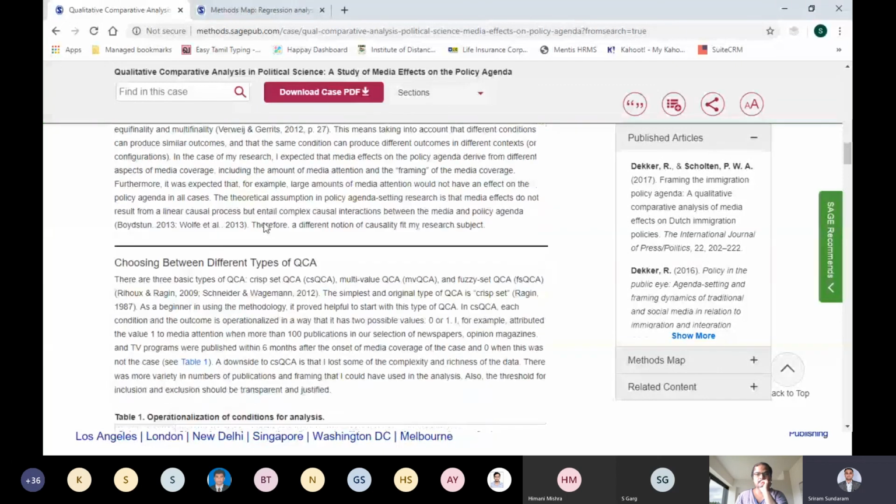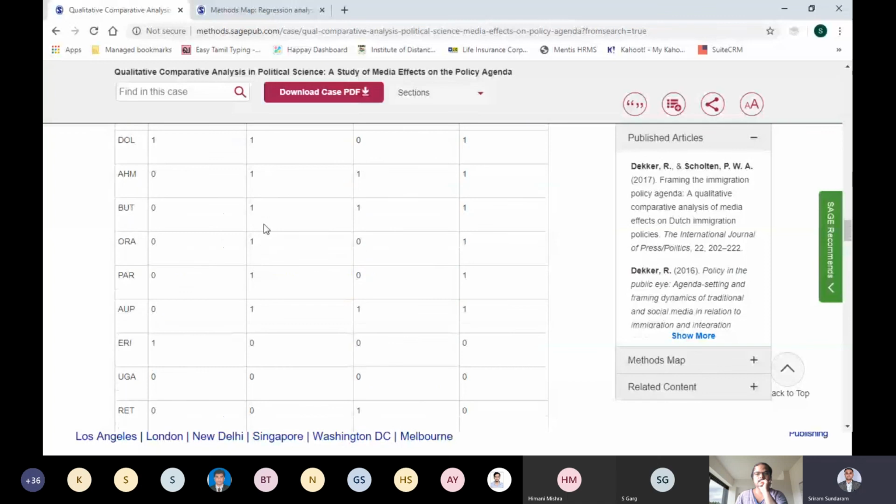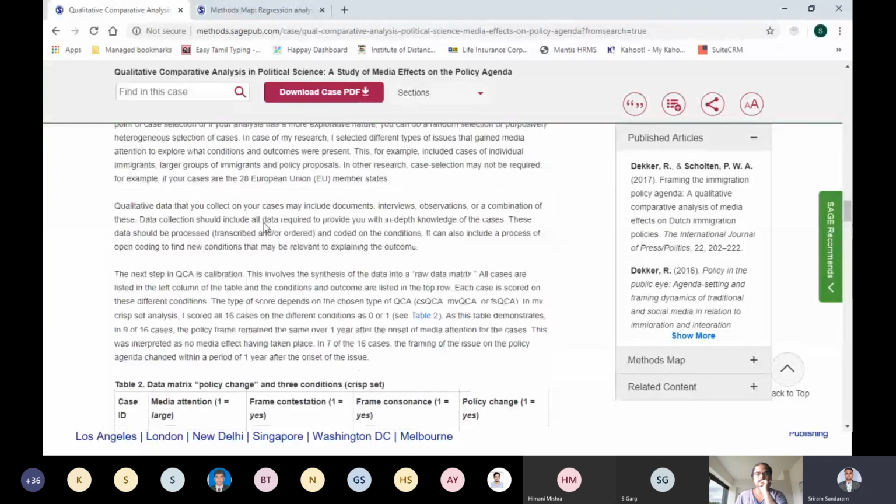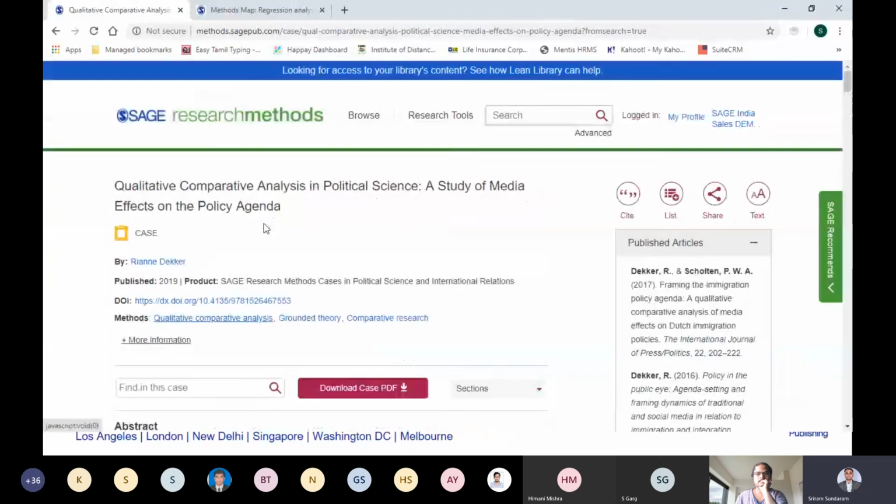This is maybe for a seasoned or advanced researcher who has identified his method but wants to read some practical case studies on who has used that method, and it is more like a case discussion. So that is what a case study is all about. So we have seen dictionaries, books, and video content, what the features of video content are, and then comes cases. Again, cases are fully citable. You can add it to your list and you can share. And all the content available in this platform is fully citable. It is all peer-reviewed content.